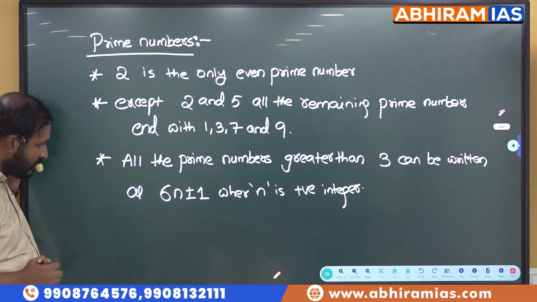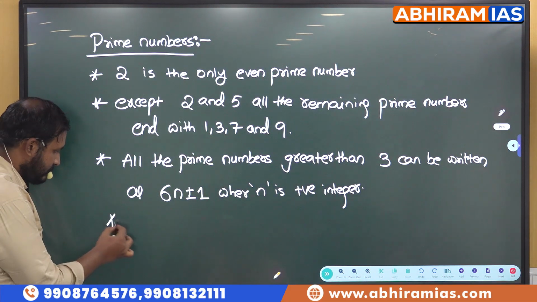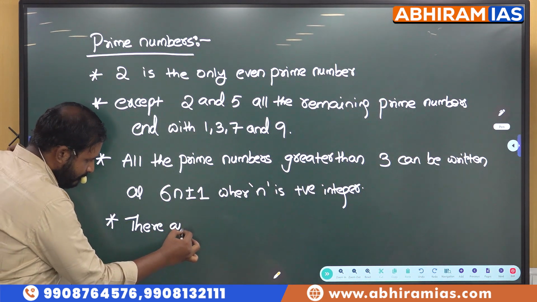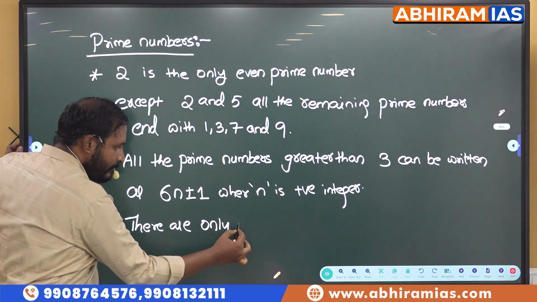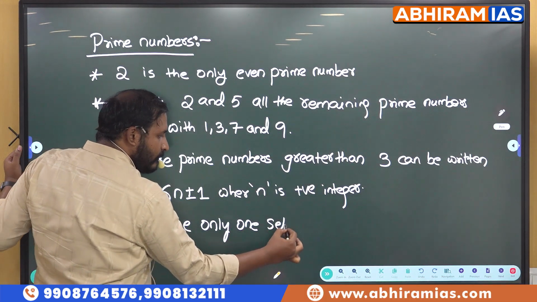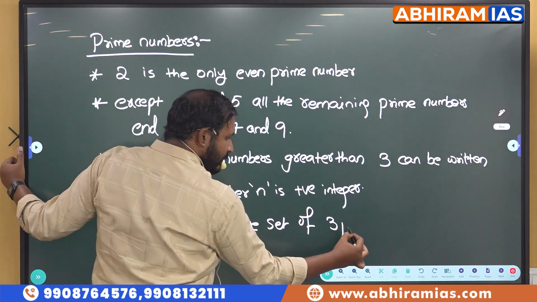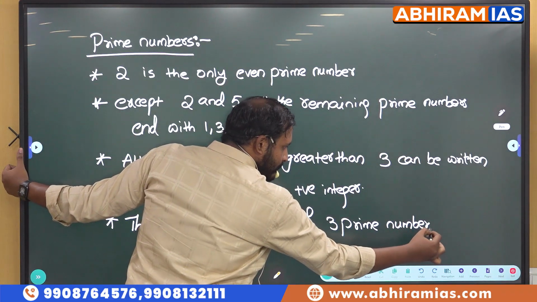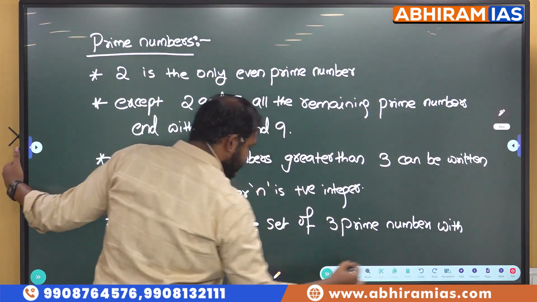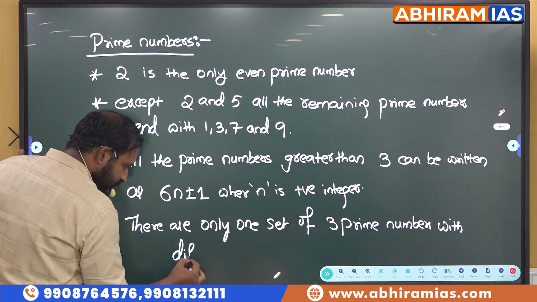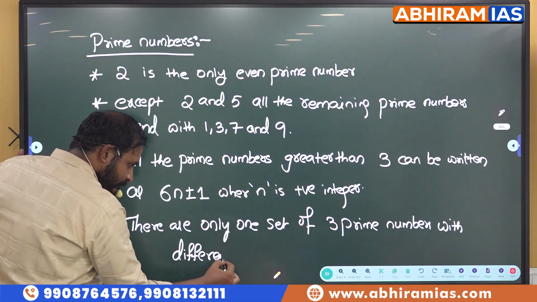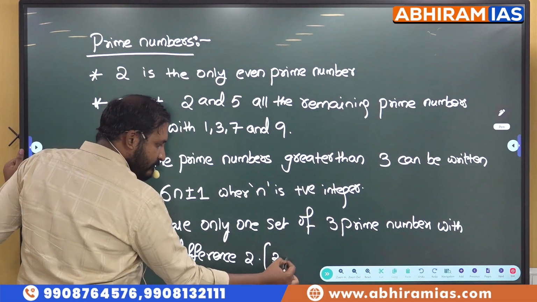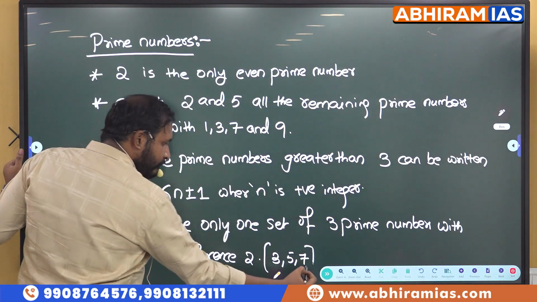Next, there is only one set of 3 prime numbers with difference 2, with the difference 2: 3, 5 and 7.